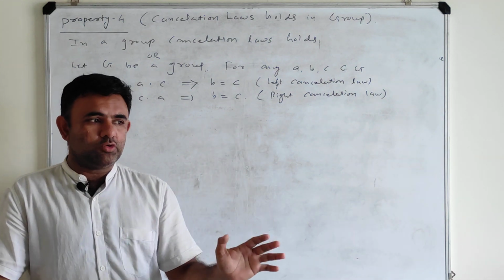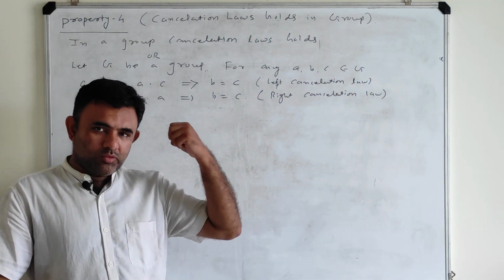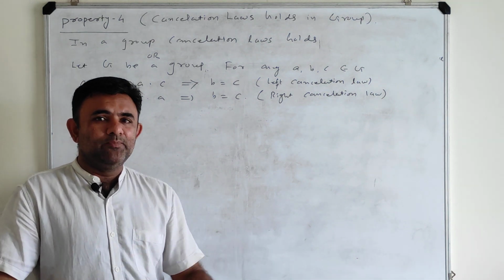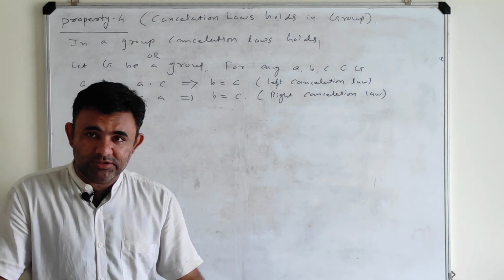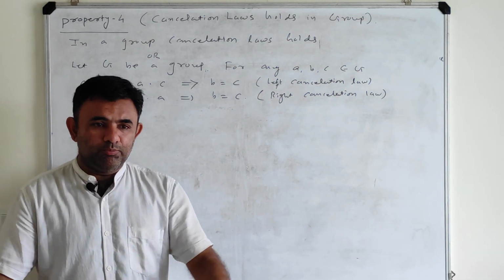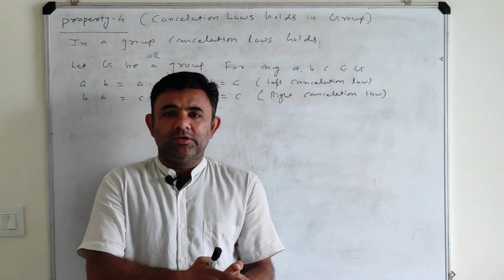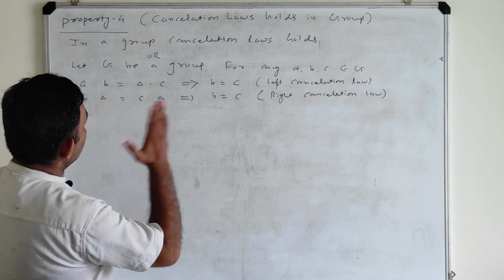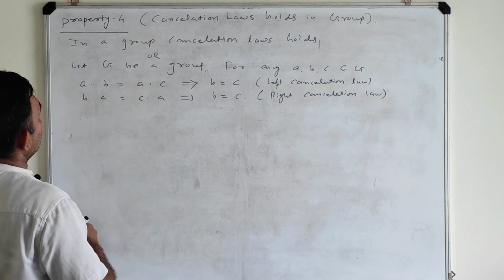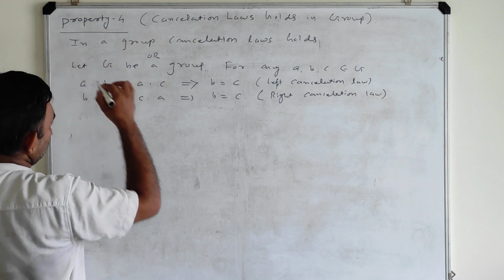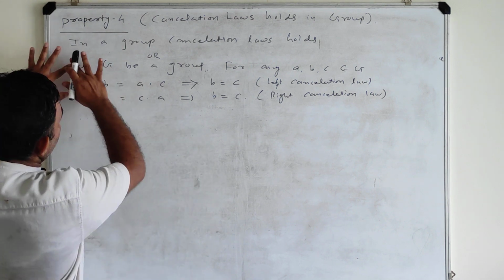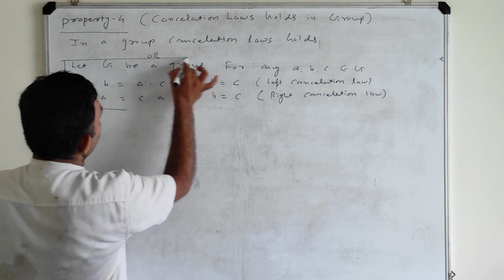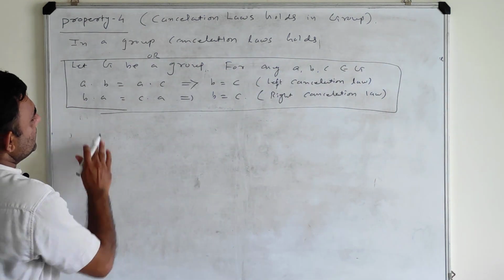There are some structures in which only the left cancellation law holds or only the right cancellation law holds, not both simultaneously. In that case we just say the left cancellation law holds or the right cancellation law holds, whichever holds. But if both laws hold, then we claim that the cancellation law holds. So let us prove. Our claim is that in a group we have this thing. We can make two statements, one thing in two ways: in a group the cancellation law holds, and its mathematical form. Both are the same.